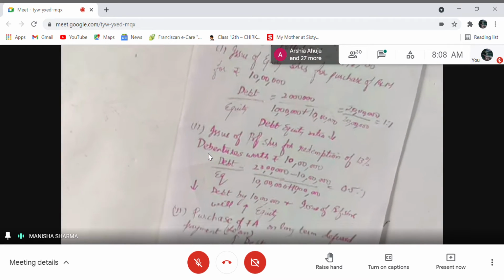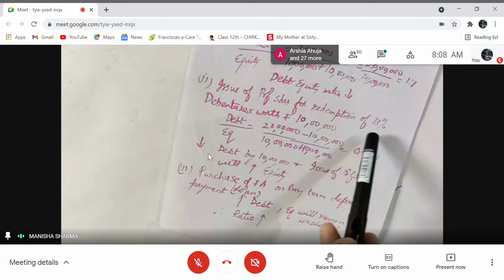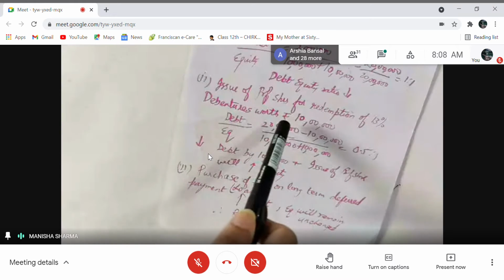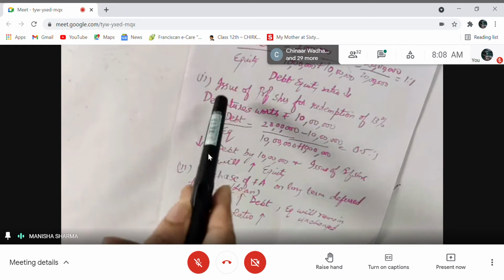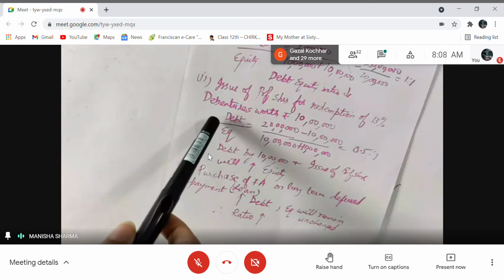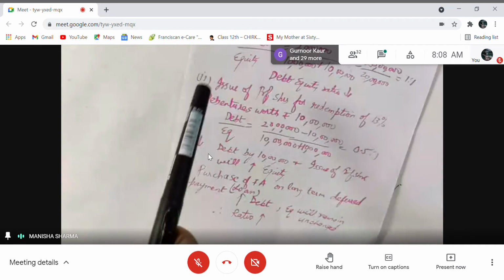Now, then you have issue of preference shares for redemption of 13% debentures worth 10 lakh. Redemption of debentures worth 10 lakh, issue of preference shares, right? Redemption of debentures means that the debt has decreased; redeemed means paid.